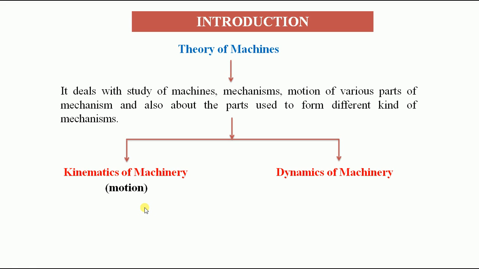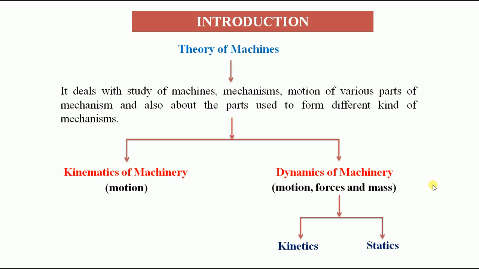So kinematics means we study only the motion without considering the force and mass. But when you come to dynamics, we need to study the motion by considering the forces and masses also. So that is dynamics. This dynamics is again classified into two types. So what are the two types here? One is kinetics and another one is statics.